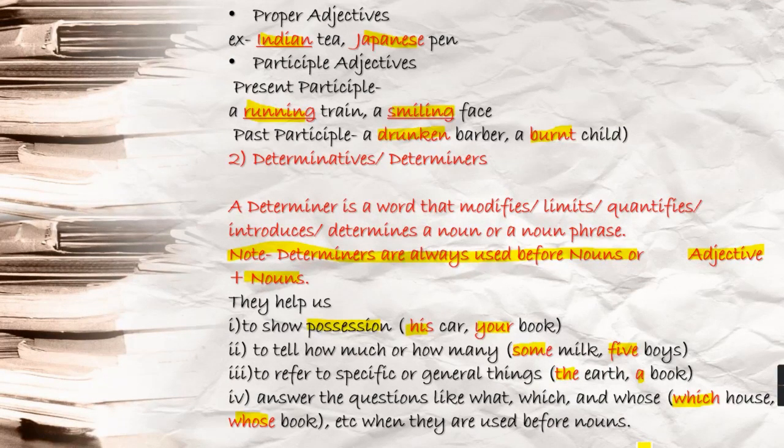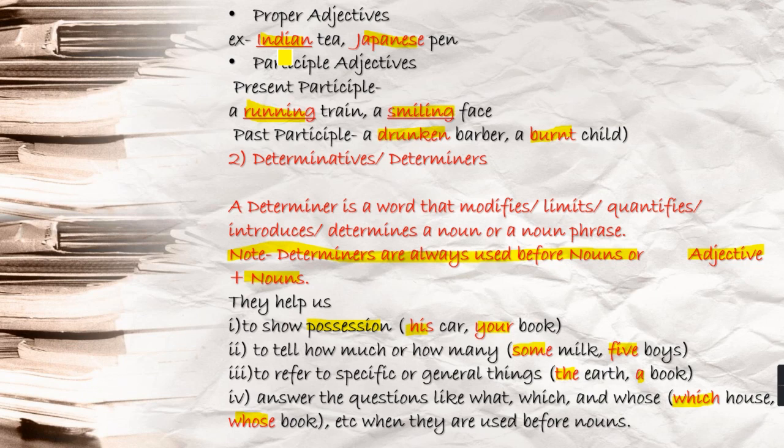Next is proper adjectives. Proper adjectives are the terms derived from your proper nouns. Indian tea, Japanese pen. You see the terms are already highlighted here. What kind of tea? Indian tea. What kind of pen? Japanese pen, Sri Lankan coffee. This way you can use. Now come to your participle adjectives.